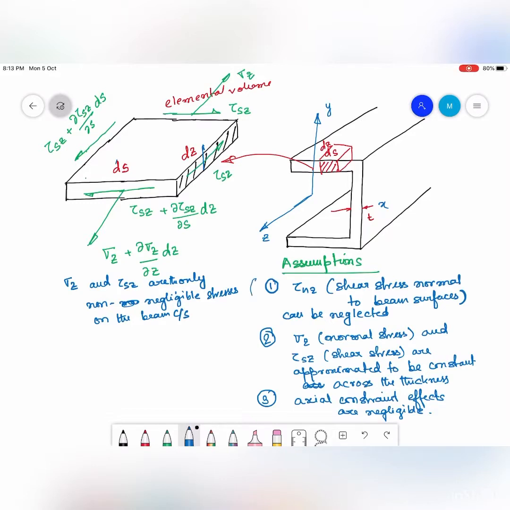So these are the three assumptions behind the theory that we are going to develop to find the shear stress. Now the other point is that since tau sz is the only shear stress, we can very well call tau sz to be tau, and we can get rid of the subscripts, which will make our expressions and equations much simpler. Now with this, let us get into the derivation. So I will erase this off.